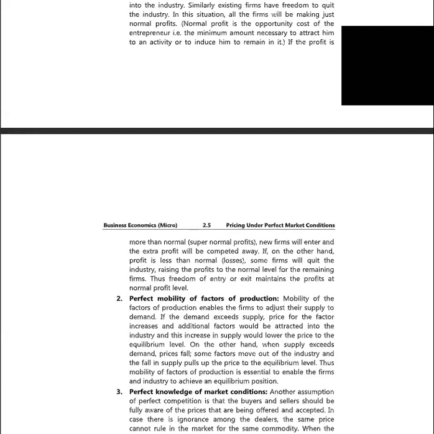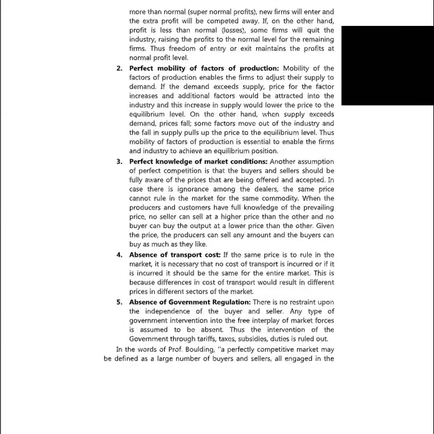If, on the other hand, profit is less than normal, losses, some firms will quit the industry, raising the profits to the normal level for the remaining firms. Thus, freedom of entry and exit maintains the profit at the normal profit level. Next, perfect mobility of factors of production.